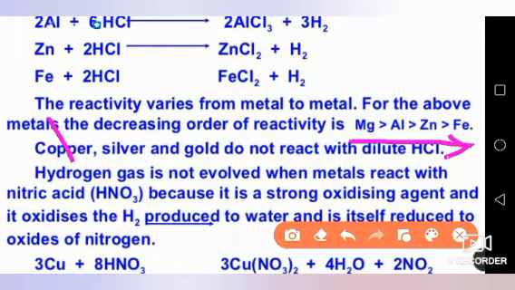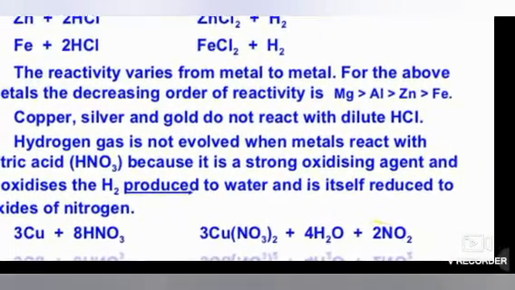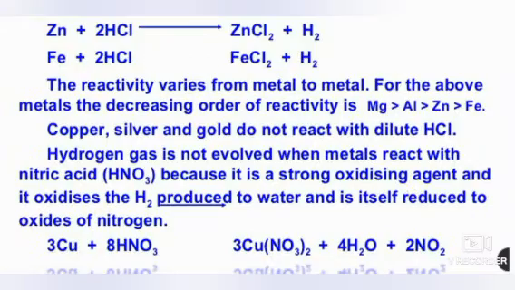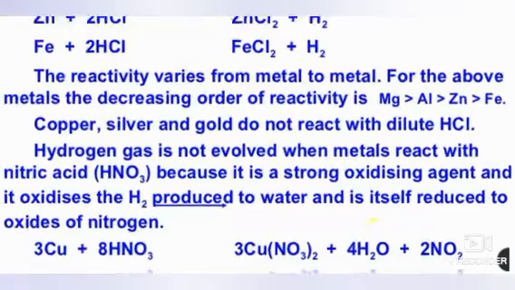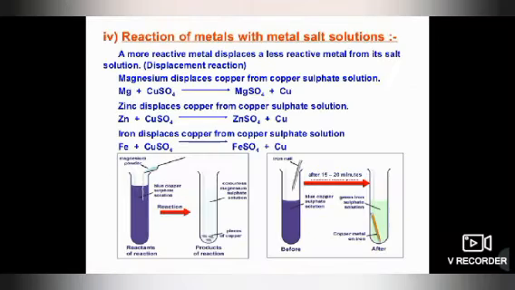Even hydrogen gas is not evolved when a metal reacts with nitric acid, because it is a strong oxidizing agent. Hydrogen gas is not evolved with HNO3 acid, because it is a strong oxidizing agent and it oxidizes the hydrogen to produce water. It itself is reduced to oxides of nitrogen. For example, when copper reacts with HNO3 acid, it will give copper nitrate. There is no hydrogen gas.